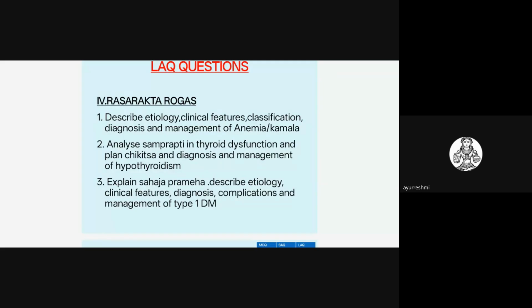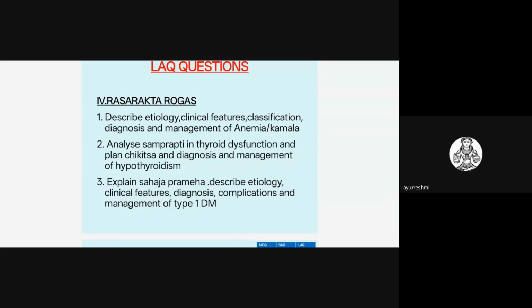Okay, if they ask specifically related to Navajata Shishu Kamala, then you have to write neonatal jaundice. You should not write it here. If they ask only Kamala, you have to highlight mainly on Kamala, common causes of jaundice in children. We need to write, and in Pandu you have to highlight Mrudbhakshana Janya Pandu.